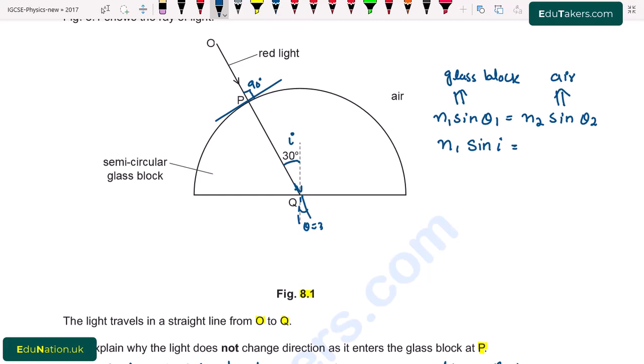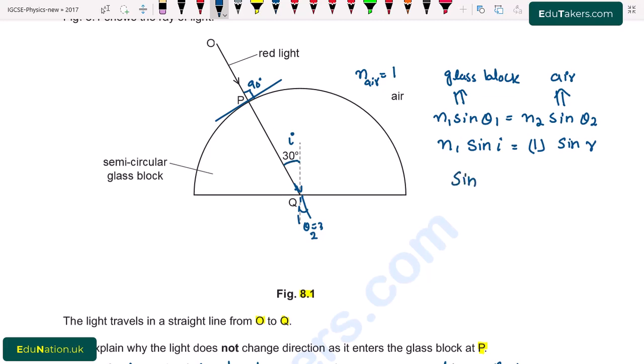It will be equal to n2, the refractive index of the air. And we know that the refractive index for air is equal to 1. So I write here 1 multiplied by sin theta 2. This theta 2 is basically the angle when this ray emerges from the glass block, so I write here as refracted angle. So we have to find out sin r.